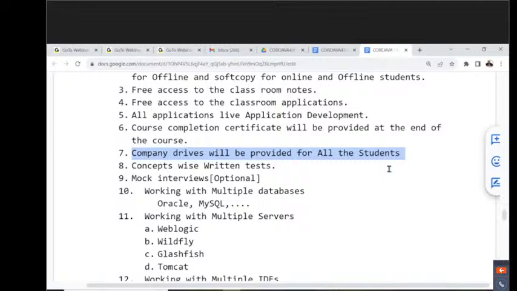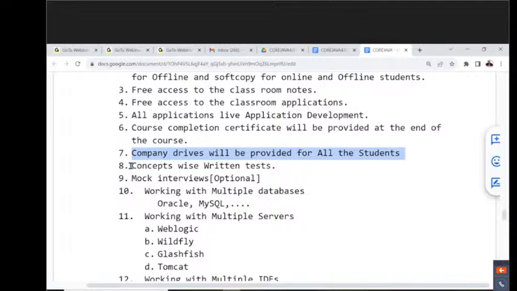But at present, the situation is somewhat down. The software industry is somewhat down outside. No company is trying to come to this location for these drives. But definitely, I'm thinking that by March or April, in the upcoming March or April, that field will come back again. The software industry will be in movement. We'll have very good movement there. By that time, definitely we are inviting a number of companies. Then they will come here and they will take students from Durga Soft. Definitely, we are going to provide this. This is a default service that we are providing.